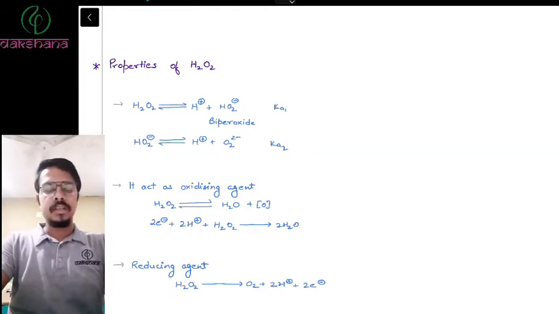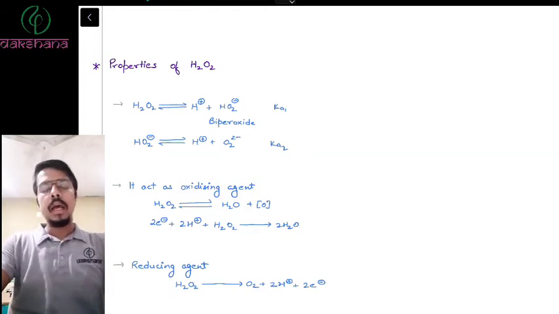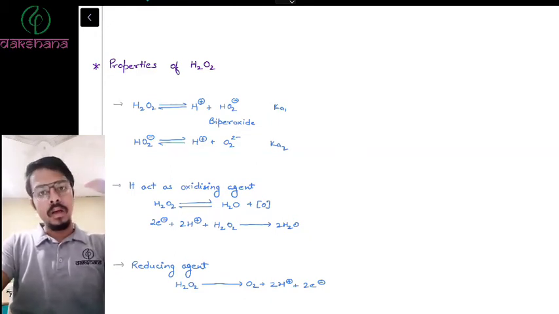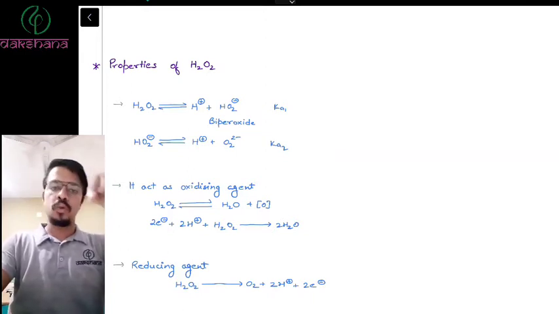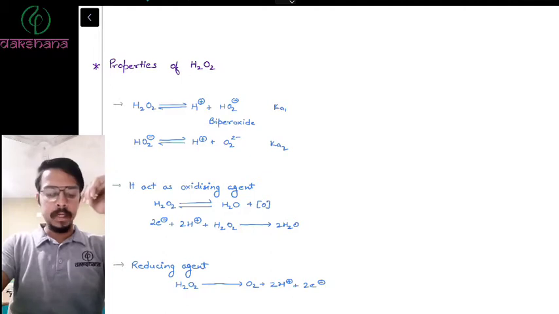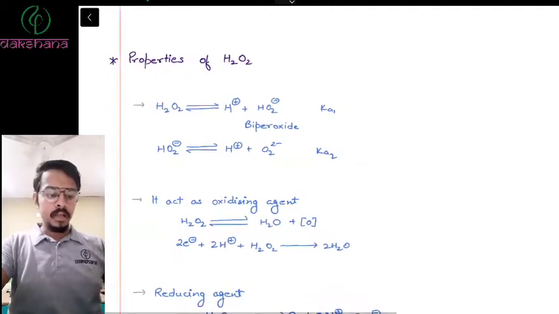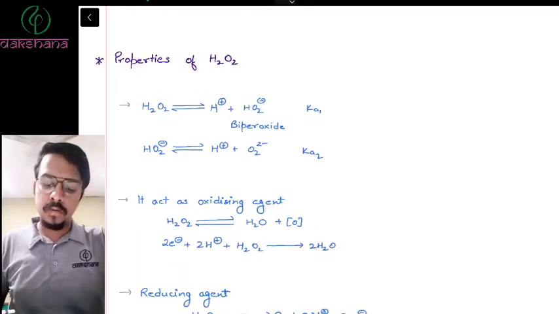In the last lecture, we did hydrogen and its compounds, and we'll continue from there. We ended with the identification of H2O2 and the properties of H2O2. Now we'll study some more properties of H2O2, and then continue forward, right? So today's lecture is on the properties of H2O2.